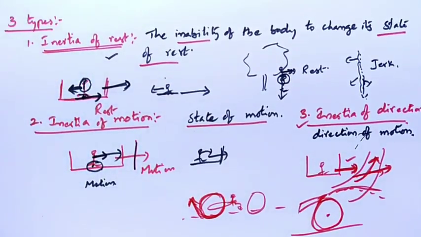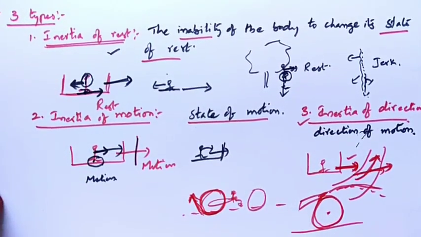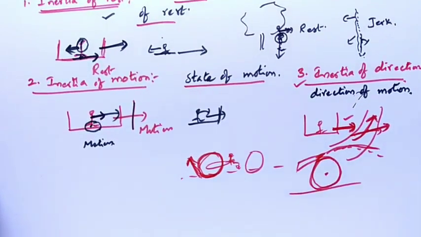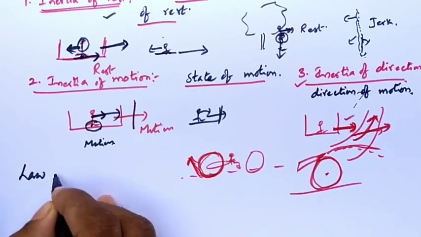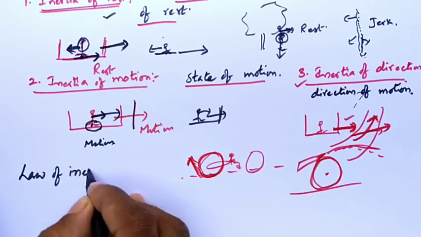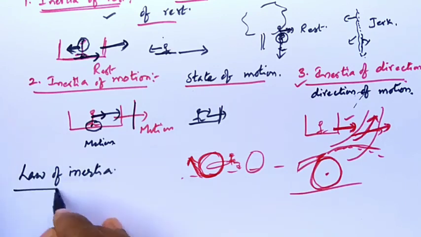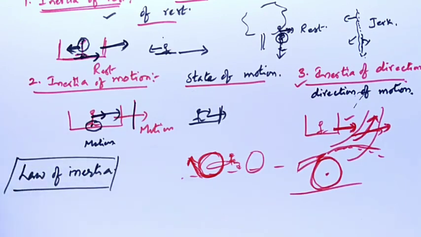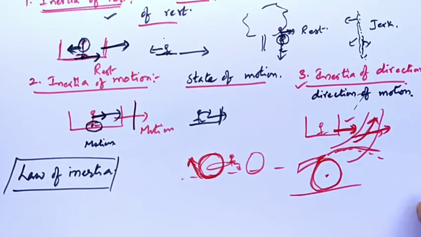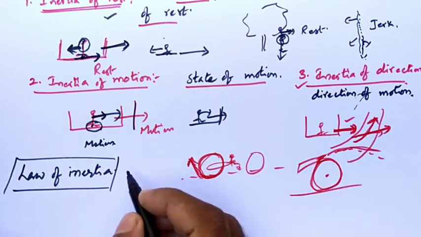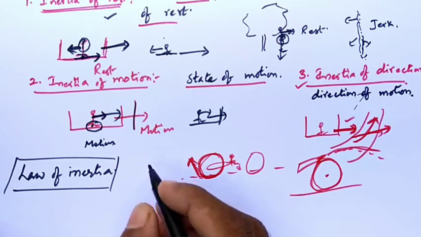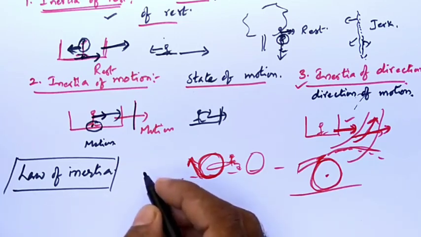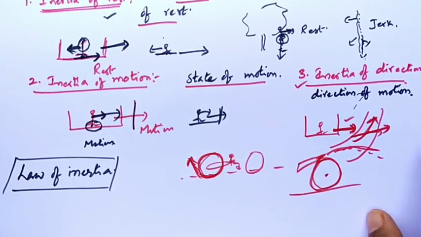So inertia of rest, inertia of motion, and inertia of direction. Newton's first law is also known as the law of inertia. It leads us to define inertia. One more important thing we already discussed: inertia is not a physical quantity. It's a fundamental property of the body.